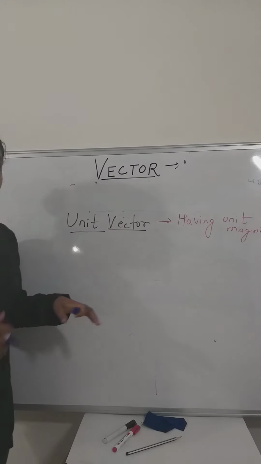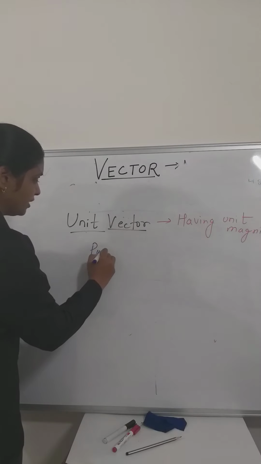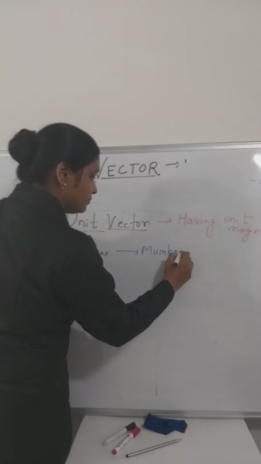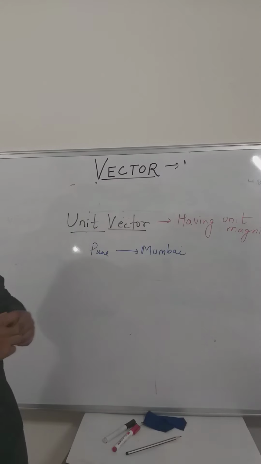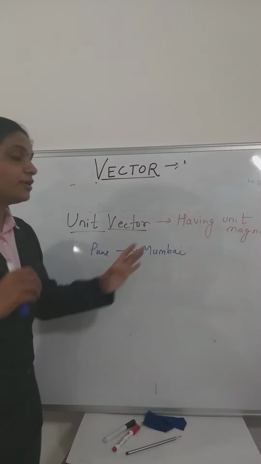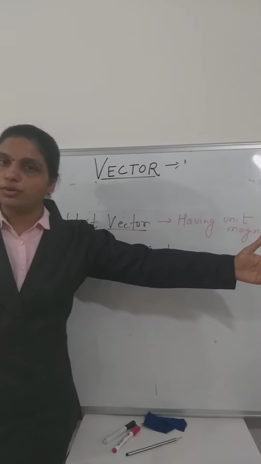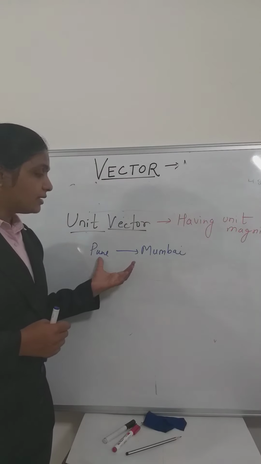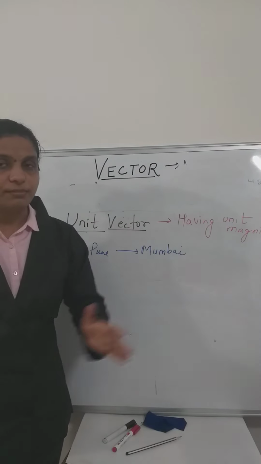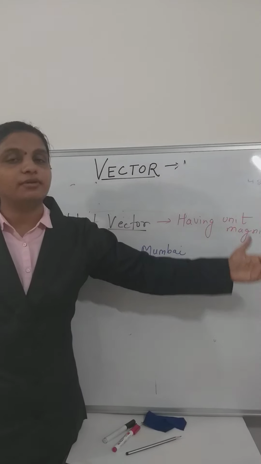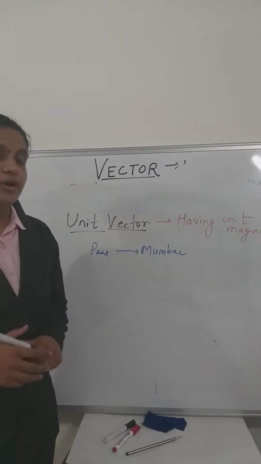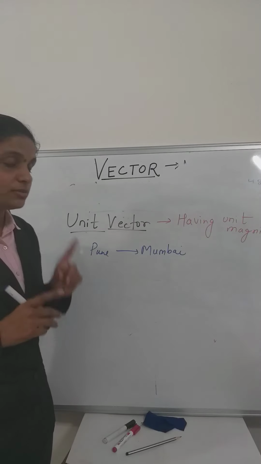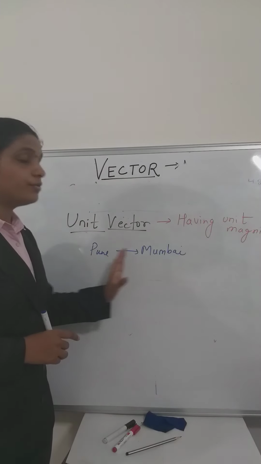Now if someone is going from Pune to Mumbai, the distance is there, that is the magnitude. Direction is also there, Pune to Mumbai, but we can't draw such a big vector. So we have to find a solution so that we can point one vector which always points from Pune to Mumbai.